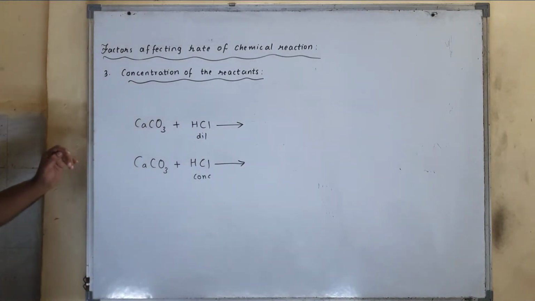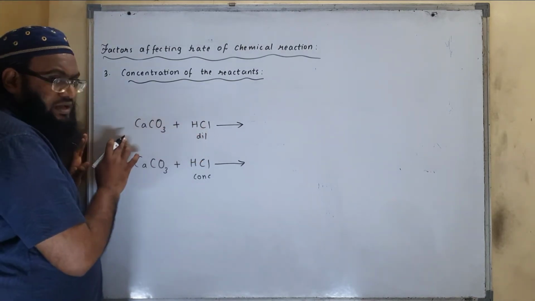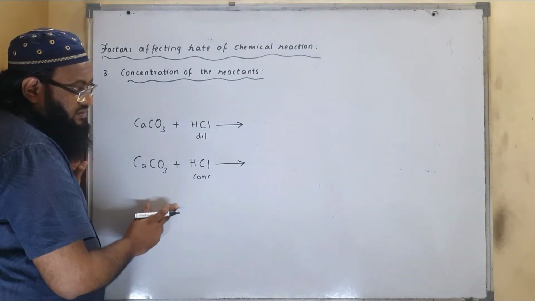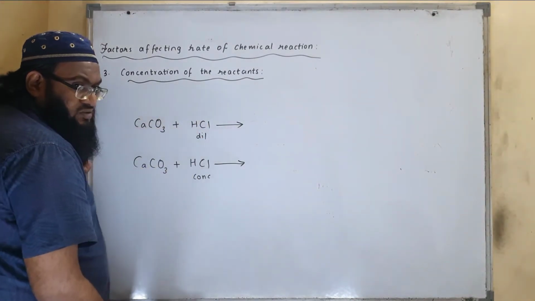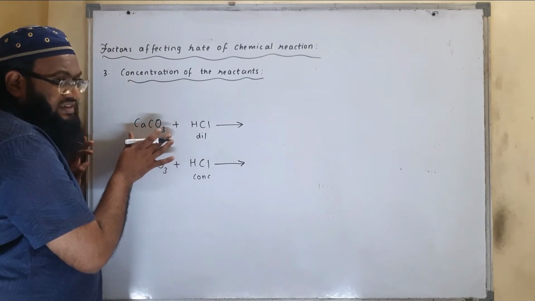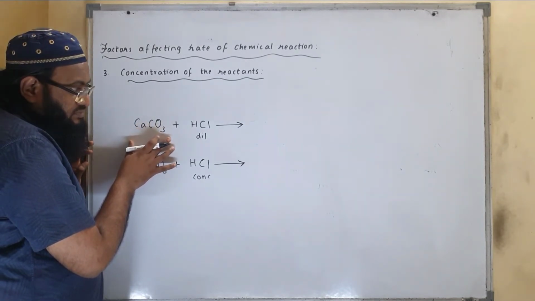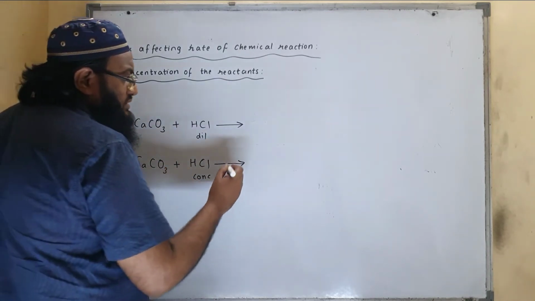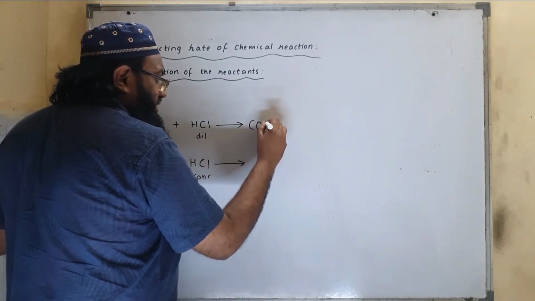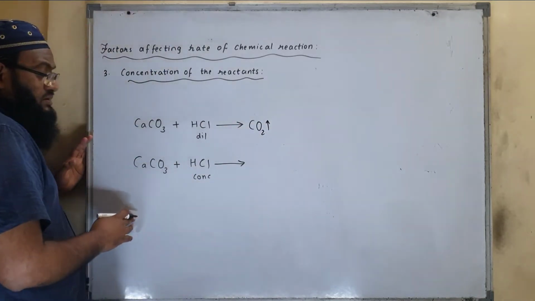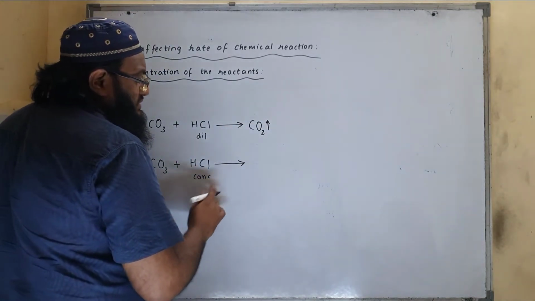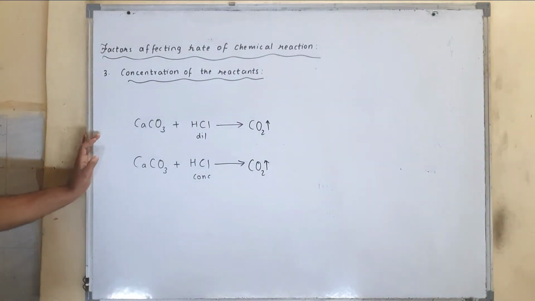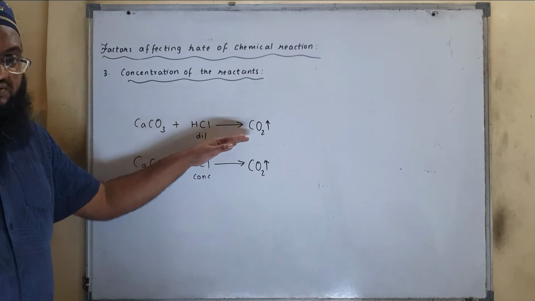Here we can see that calcium carbonate reacts with both dilute as well as concentrated HCl, and in both the cases carbon dioxide is released and slowly calcium carbonate disappears. But when it reacts with dilute HCl, carbon dioxide gas is released slowly, but when it reacts with concentrated HCl, carbon dioxide gas is released very fast.